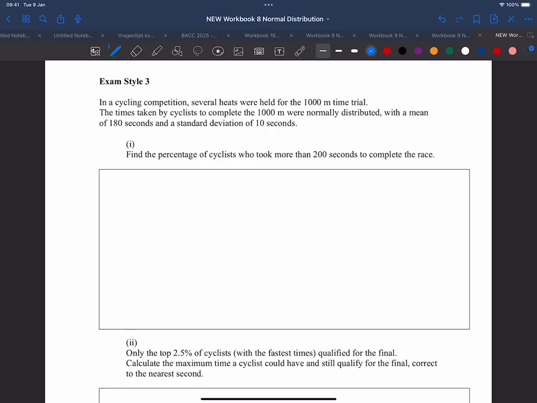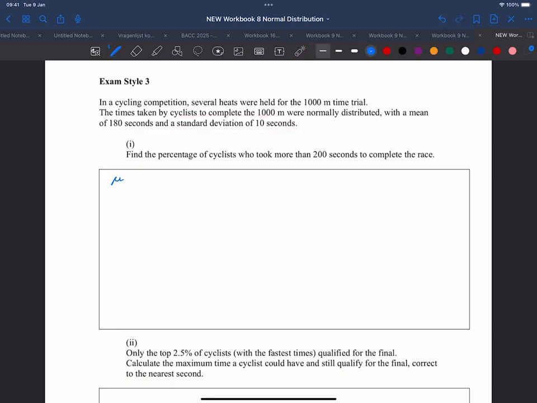Now, just to be clear, this is a part A type question, which means no calculator. So, a cycling competition, several heats of 1,000 meters. The times taken for a cyclist to complete 1,000 meters were normally distributed. That's important, so it's normal. We've got a mean of 180 and a standard deviation of 10 seconds.